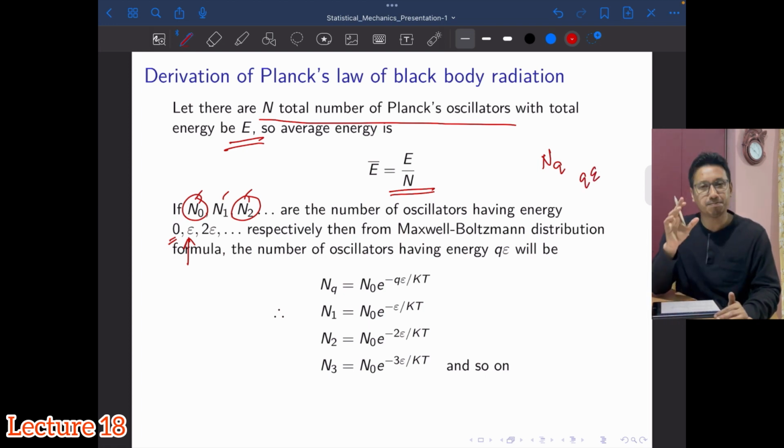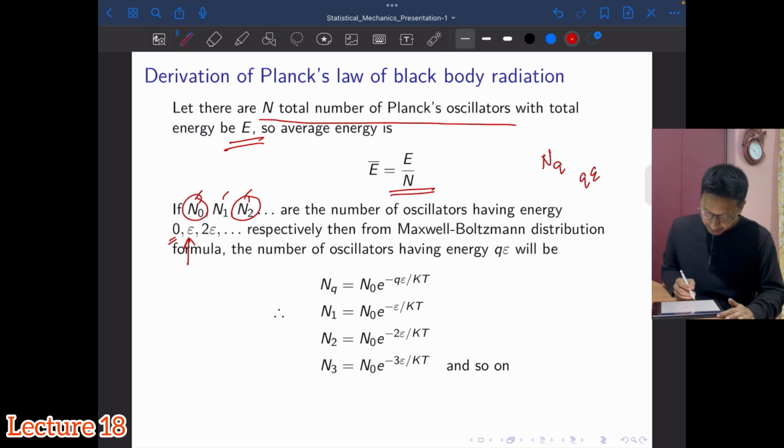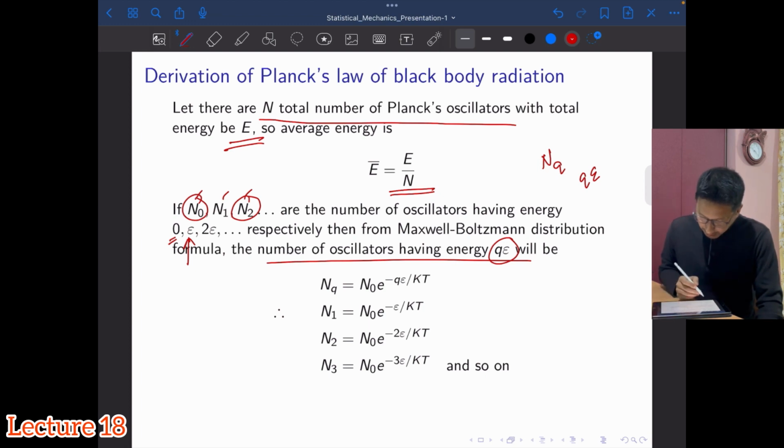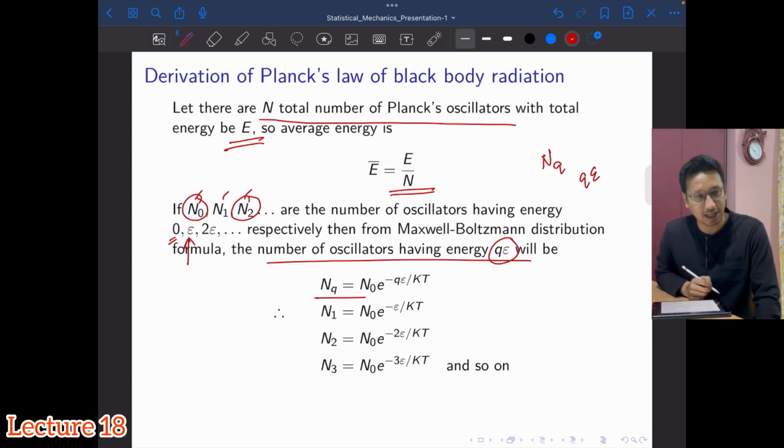Now, using the Maxwell-Boltzmann distribution law, which is classical stuff that we have studied in our earlier videos, we can write the distribution of energy. So nq, the number of oscillators having energy qE, is given by this particular expression, n0 e to the power minus qE by kT, where k is the Boltzmann constant and T is the temperature. We studied this in our Maxwell-Boltzmann distribution.